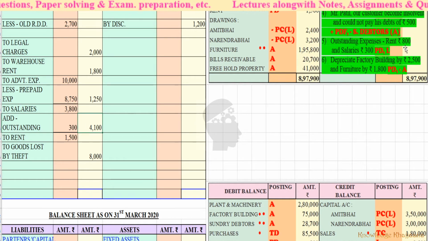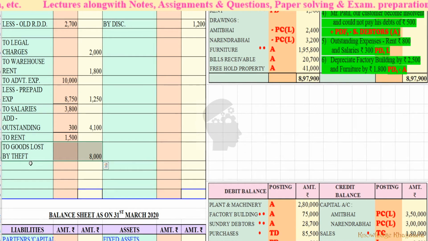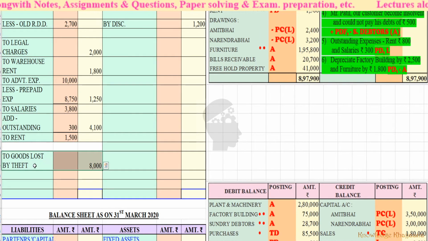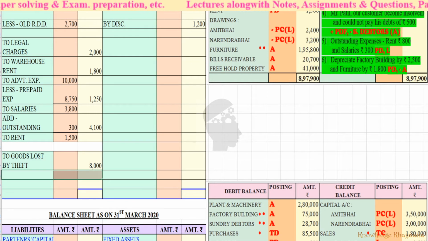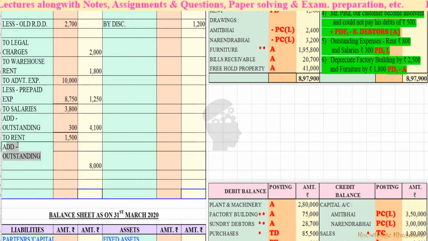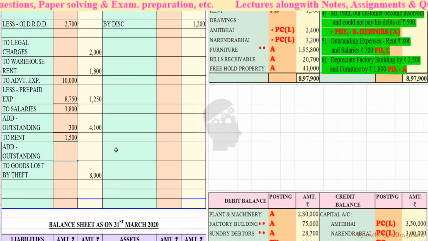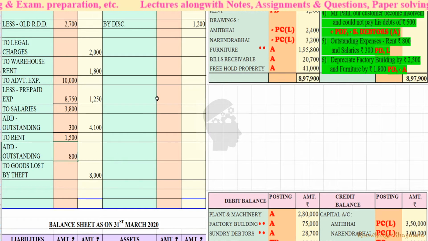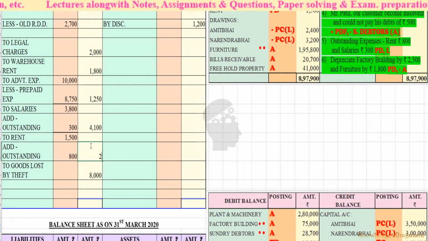Similarly, rent, outstanding rent is rupees 800. Add outstanding rupees 800. So 1,500 plus 800 is equal to rupees 2,300.